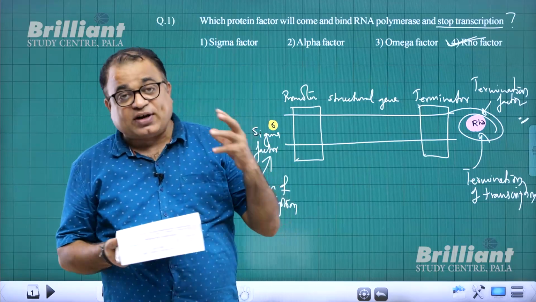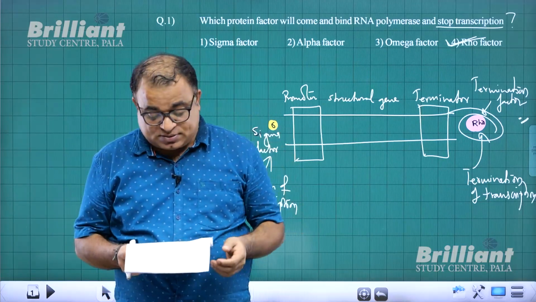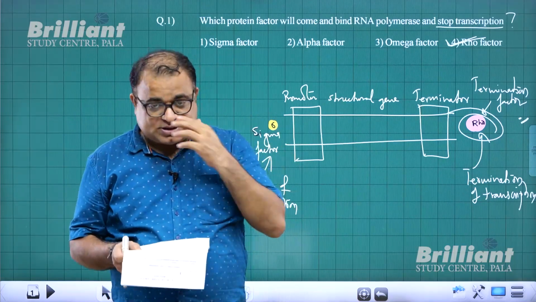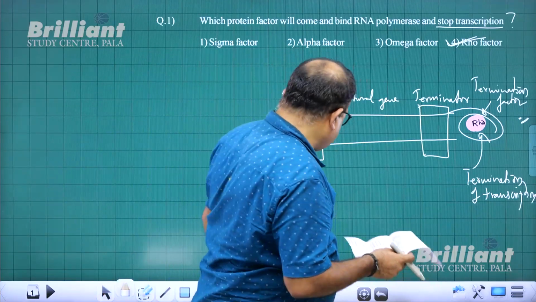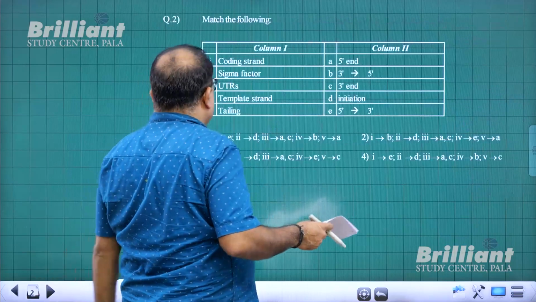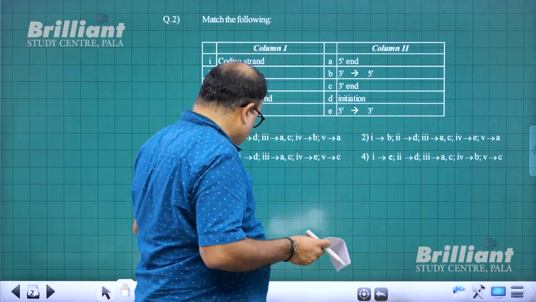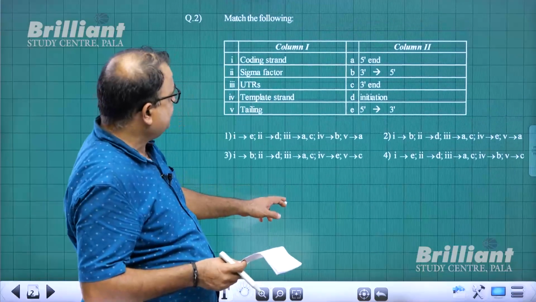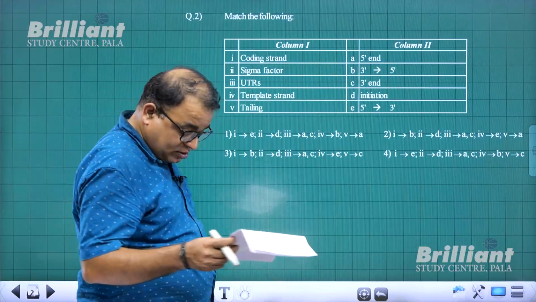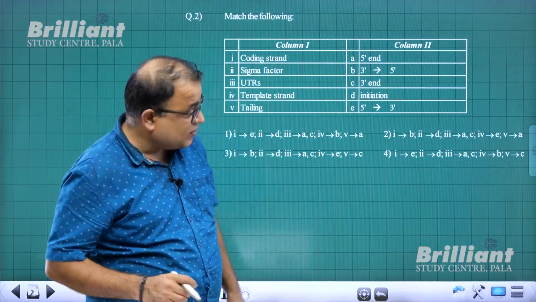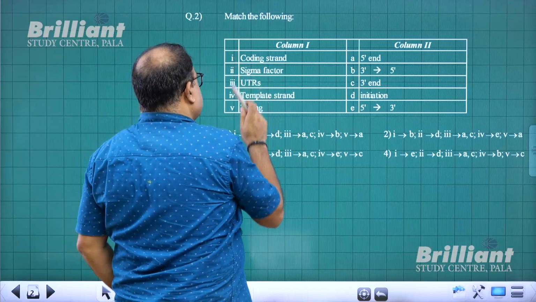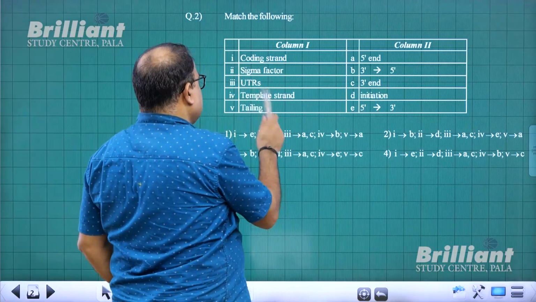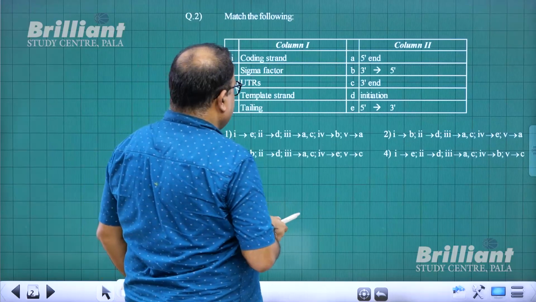So rho factor is called the termination factor in prokaryotes, and sigma factor is called the initiation factor in prokaryotes. With that, I come to question number 2. Question number 2 says match the following. In match the following, what is the concept? They have said coding strand, sigma factor, UTRs, template strand, and tailing.